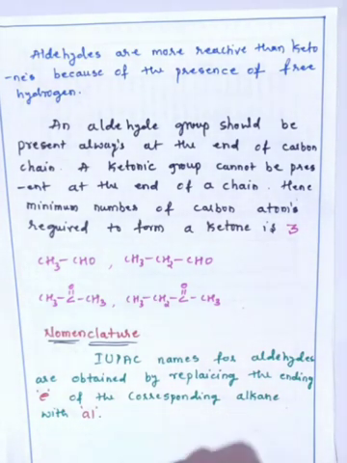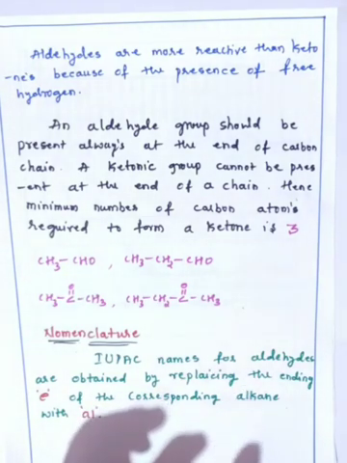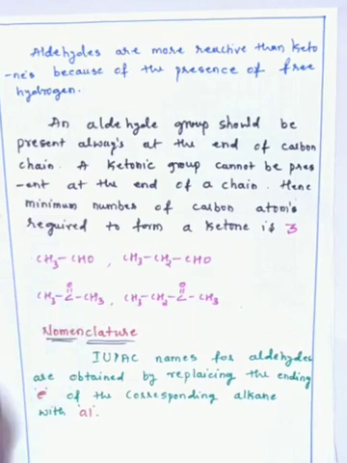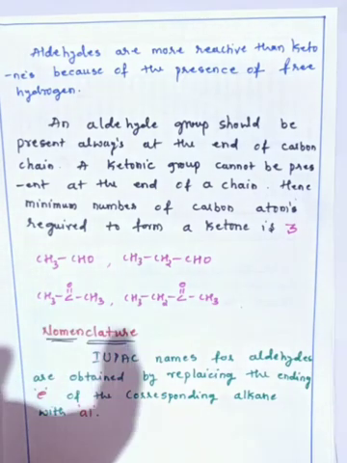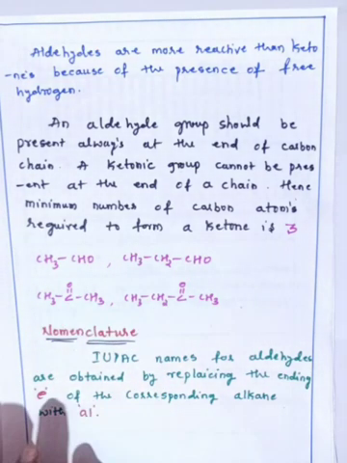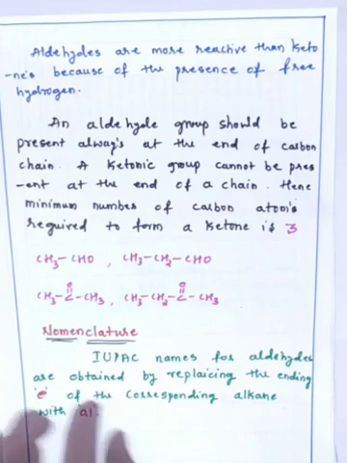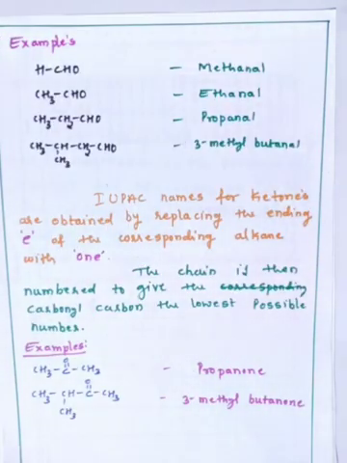So ethanal is the IUPAC name for this molecule. It came from the corresponding alkane, ethane. There we replaced the ending E by Al, and that becomes the IUPAC name of that particular aldehyde. Some examples we can see here.